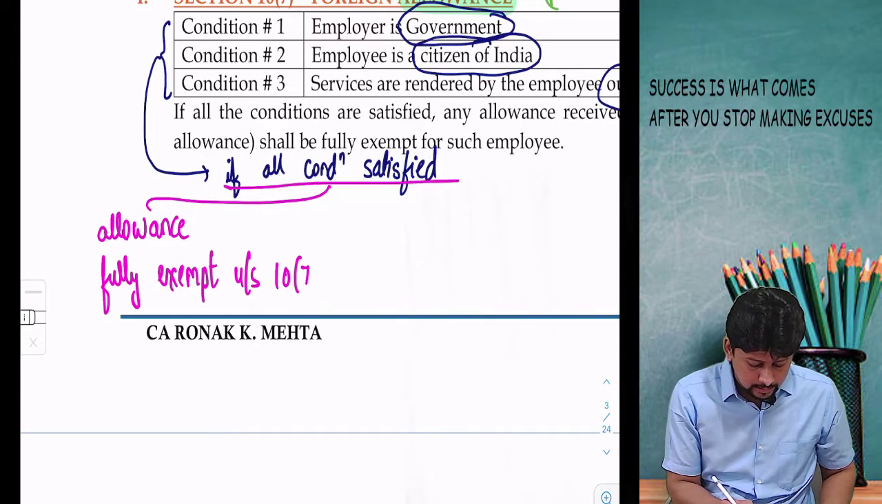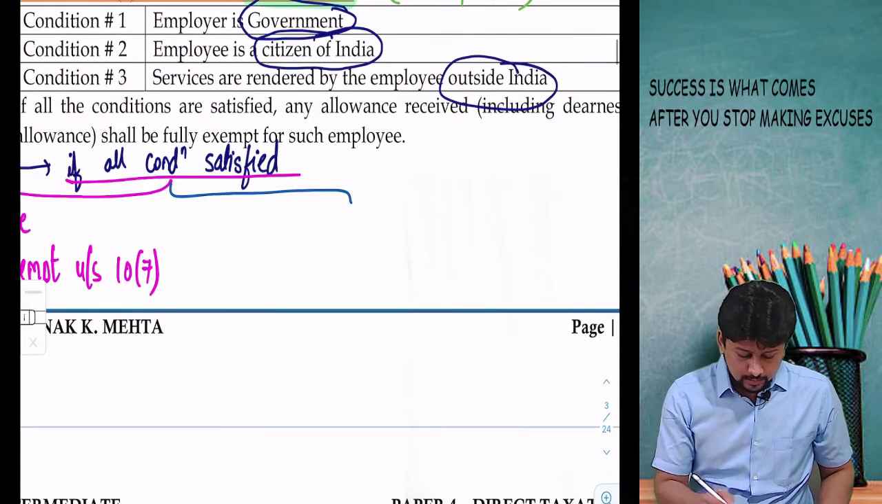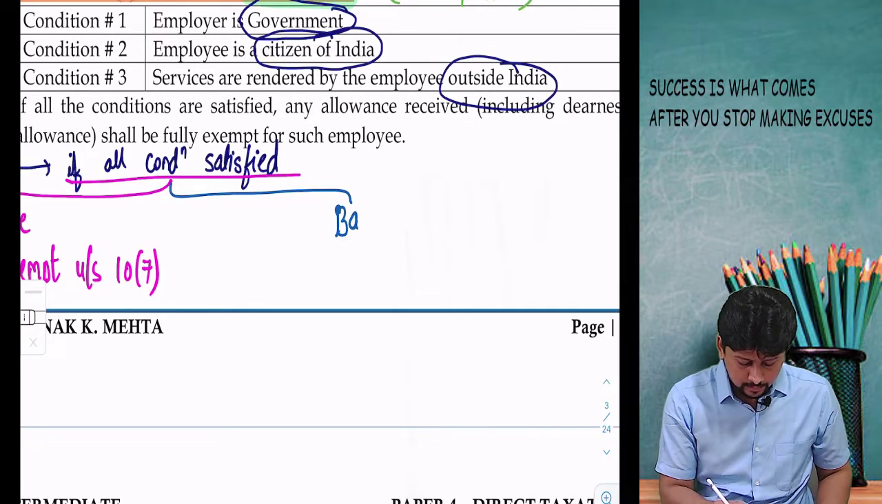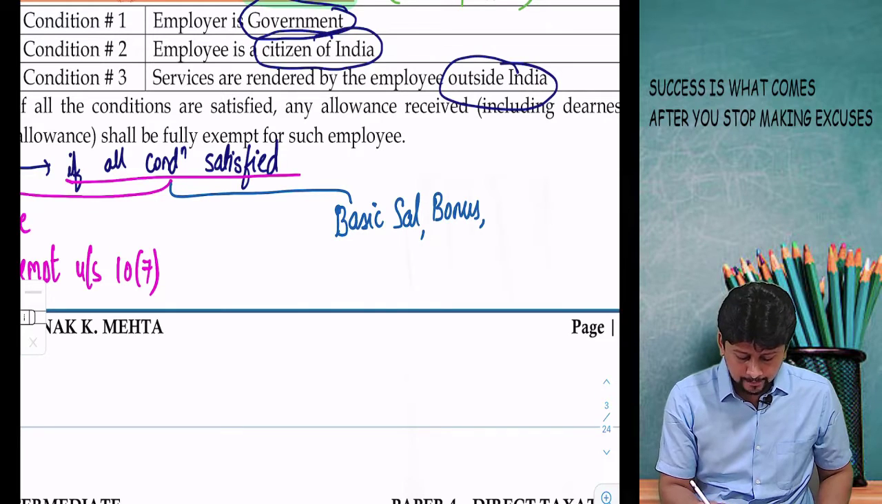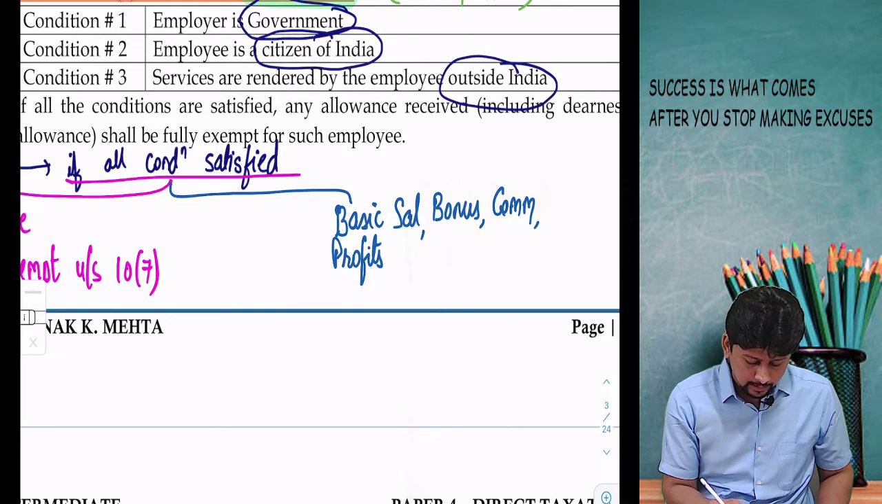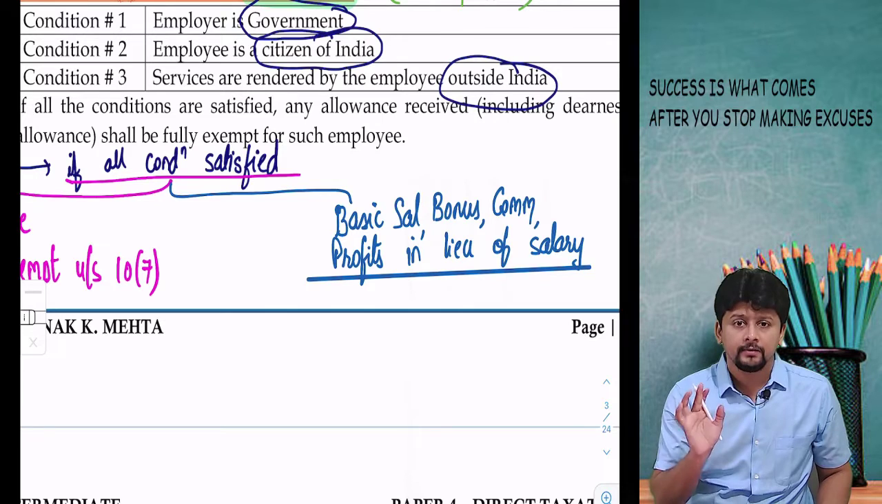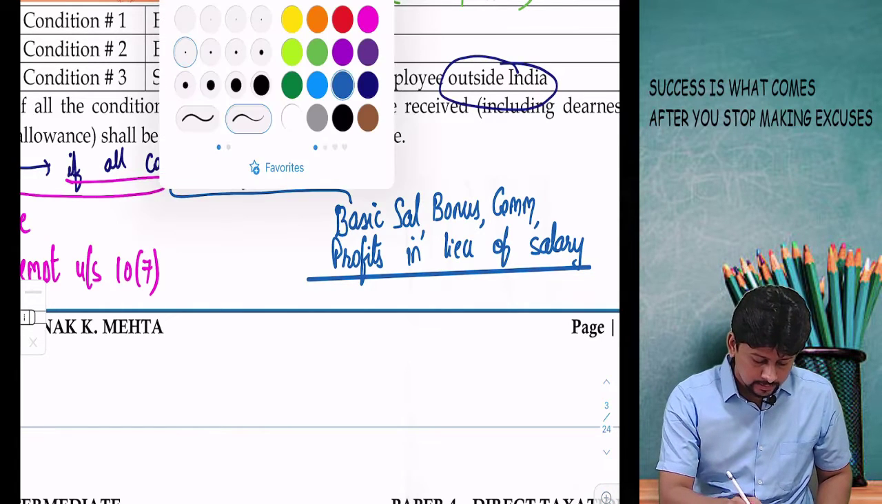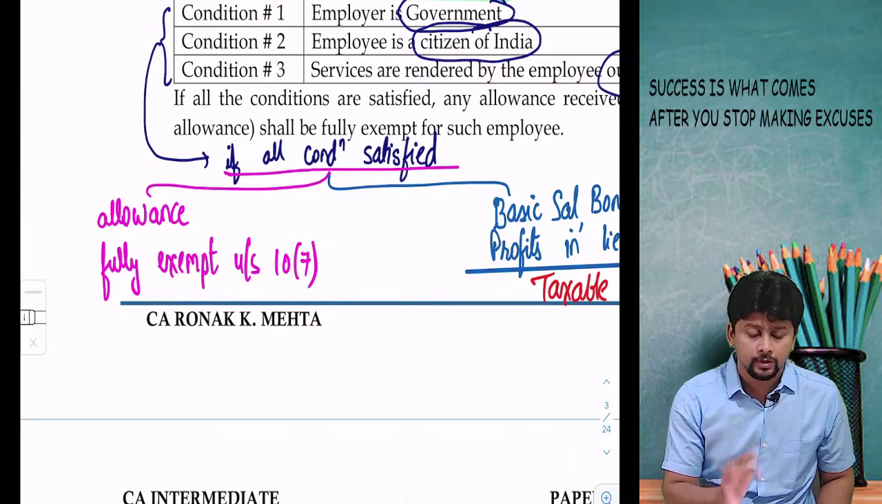But remember, only the allowance is exempt. Something like basic salary, bonus, commission, profits in lieu of salary, they are not covered by section 10(7). Section 10(7) is only covering allowances. That means these other amounts are taxable, and taxable fully. Section 10(7) will give you an exemption only for allowance.